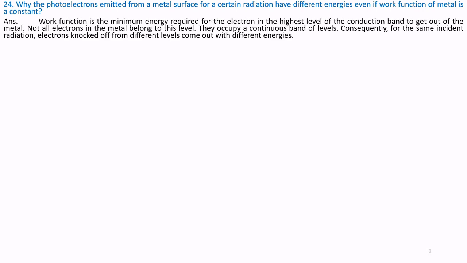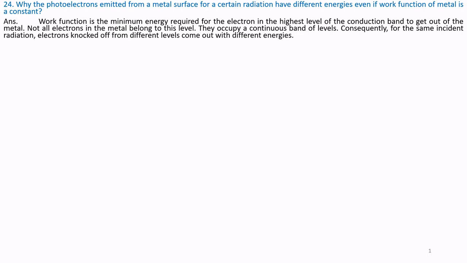Answer. Work function is the minimum energy required for the electron in the highest level of the conduction band to get out of the metal. Not all electrons in the metal belong to this level. They occupy a continuous band of levels.